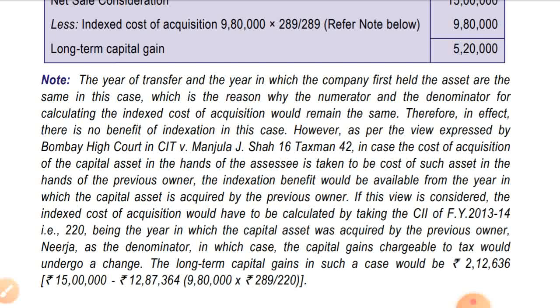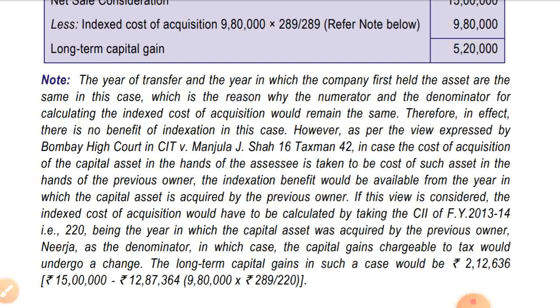However, as per the view expressed by the Bombay High Court in CIT versus Manjula J. Shah, 16 Taxman 42, in case the cost of acquisition of the capital asset in the hands of the assessee is taken to be the cost of such asset in the hands of the previous owner, the indexation benefit would be available from the year in which the capital asset is acquired by the previous owner.